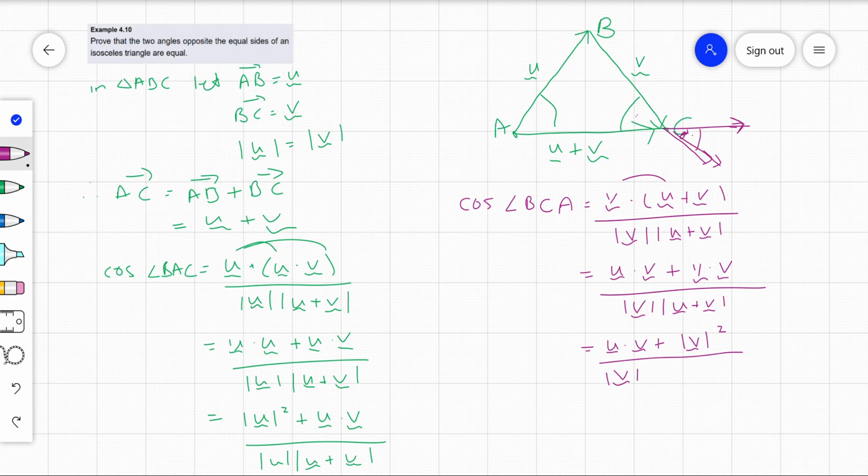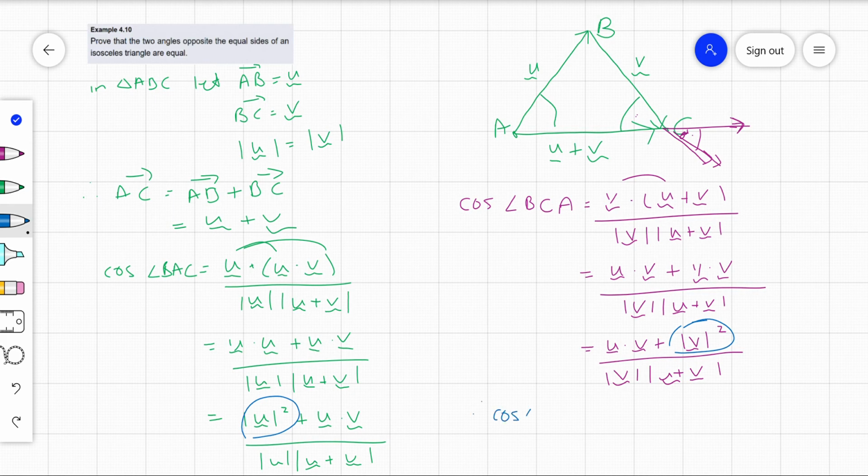All right. So remember what we're trying to show, that these are the same, and we can say, well, as long as we know that our mod U squared, or our length of vector U all squared, equals our length of vector V all squared, then they're going to be the same, and we know that they are the same.